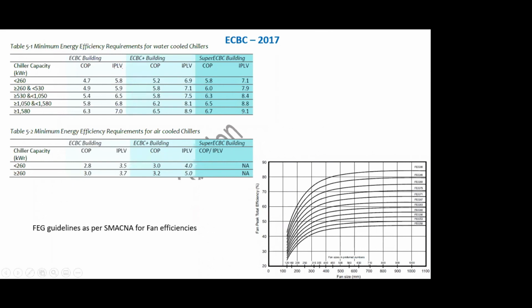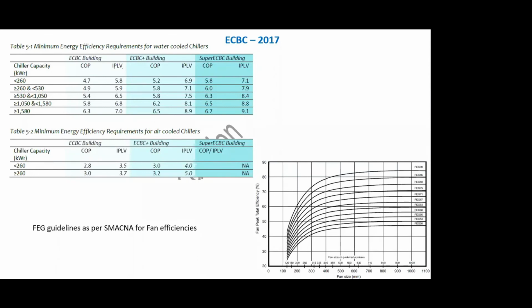Now, what it says is, if you look at this FEG 90, these are the diameters along your x-axis. So if you see here, efficiency grading of FEG 90 fan, if it is up to say 600, 700 or 500, the desired efficiency level is somewhere around say 82%. However, the same FEG 90 fan for a size of say 200 diameter, the expectation is only about 60%.